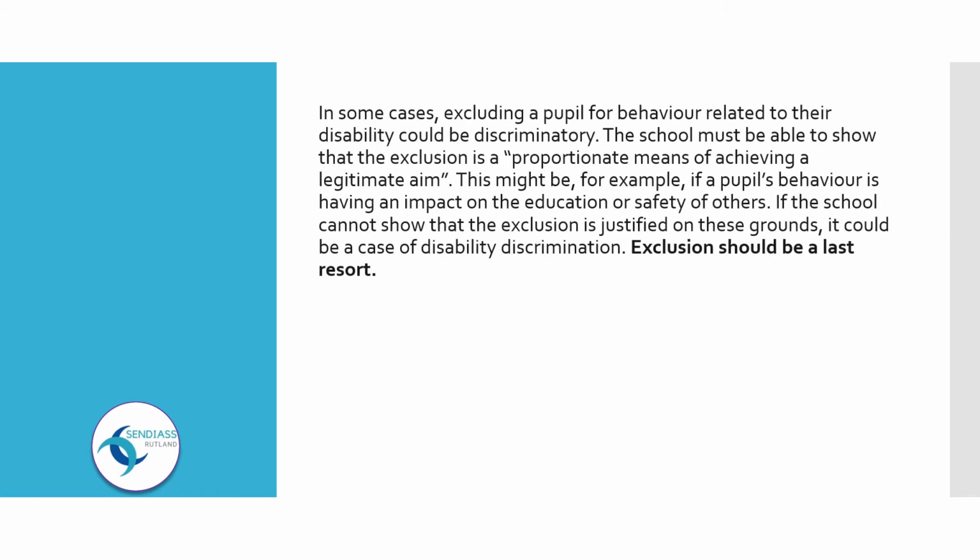In some cases, excluding a pupil for behaviour related to their disability could be discriminatory. The school must be able to show that the exclusion is a proportionate means of achieving a legitimate aim. This might be, for example, if a pupil's behaviour is having an impact on the education or safety of others. If the school cannot show that the exclusion is justified on these grounds, it could be a case of disability discrimination. Exclusion should be a last resort.